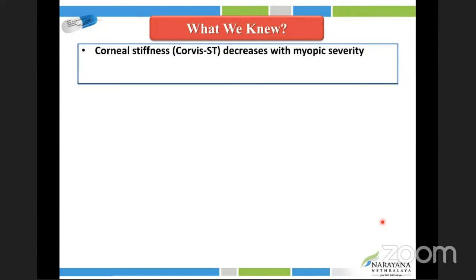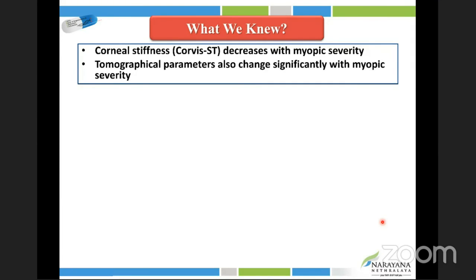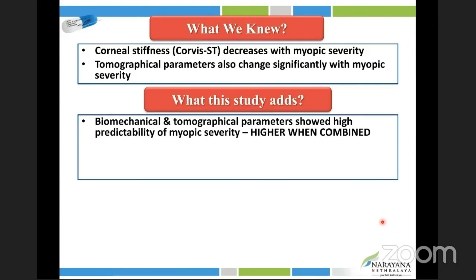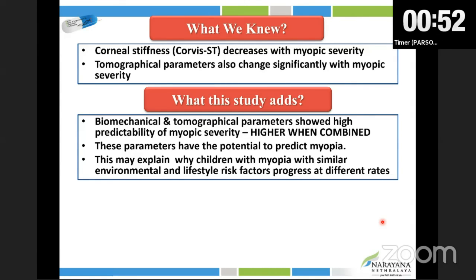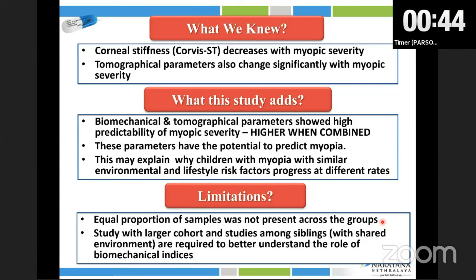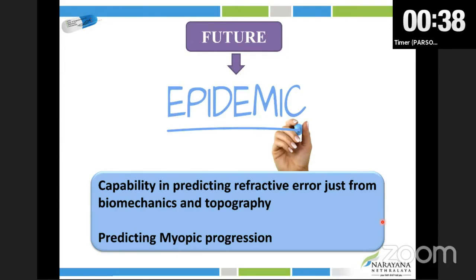What we already knew is that corneal stiffness decreases with myopic severity, and tomographical parameters also change significantly with myopic severity. What our study adds is that biomechanical and tomographical parameters showed high predictability of myopic severity, which became even higher when both the parameters were combined. So these parameters have the potential to predict myopia. This may explain why children with myopia with several environmental and lifestyle risk factors progress at different rates. This was the limitation of our study, that the distribution was not equal among all age groups. In future, this may have an important role in the epidemic of myopia, as it may predict myopic progression. Thank you for your time.